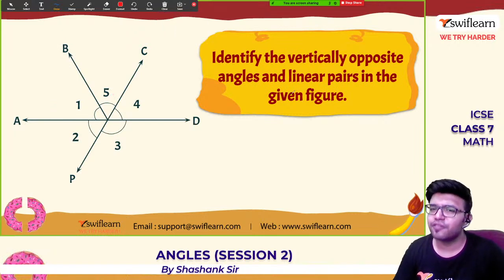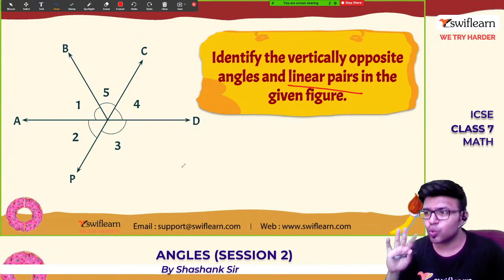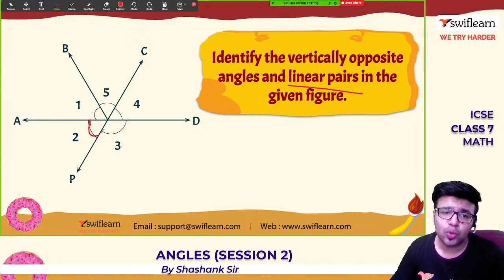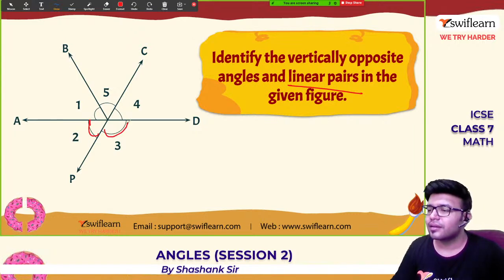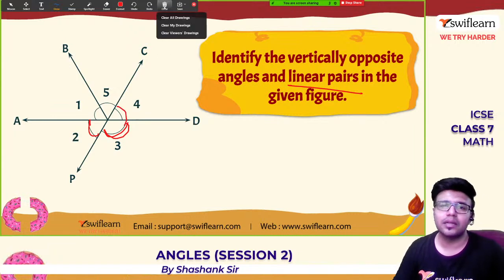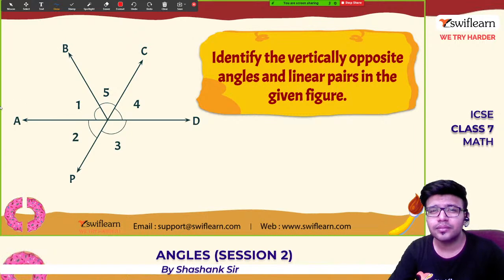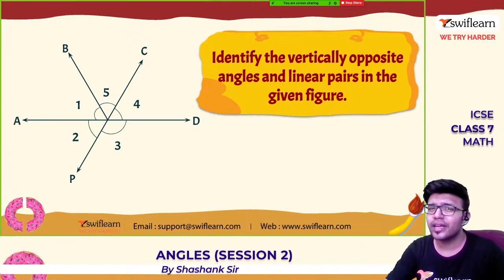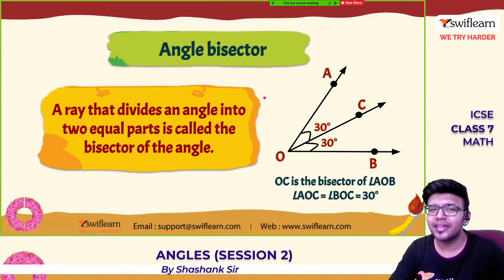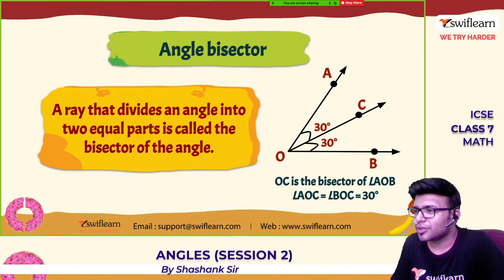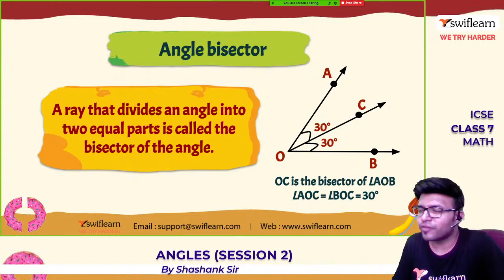Okay, so these are the opposite angles which we have found out, and now find the linear pairs. Two angles, not three angles, when you add them you should get 180 degrees. So 2 and 3 form a linear pair. 3 and 4 form a linear pair. Yes. So these are vertically opposite angles and linear pairs. Okay, guys, I hope you have understood all this.